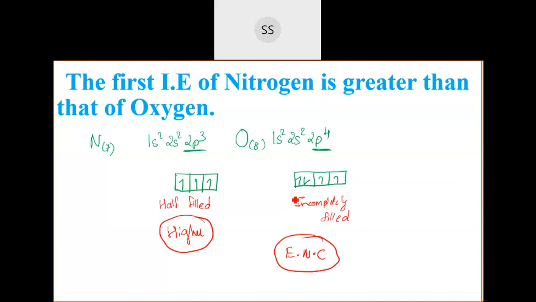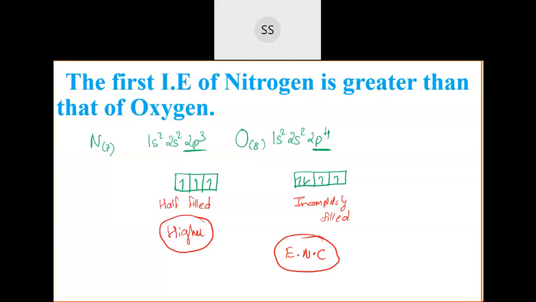Some of the elements, when we are checking out practically, are not agreeing with the normal trend. The general trend is not obeyed by some of the elements. Practically, when they checked out, they were supposed to find oxygen higher than nitrogen. Correct, because oxygen's effective nuclear charge is higher than nitrogen's. So oxygen was supposed to show higher ionization enthalpy than nitrogen, but it is not. Practically, nitrogen is showing higher than oxygen. So you have to justify that.